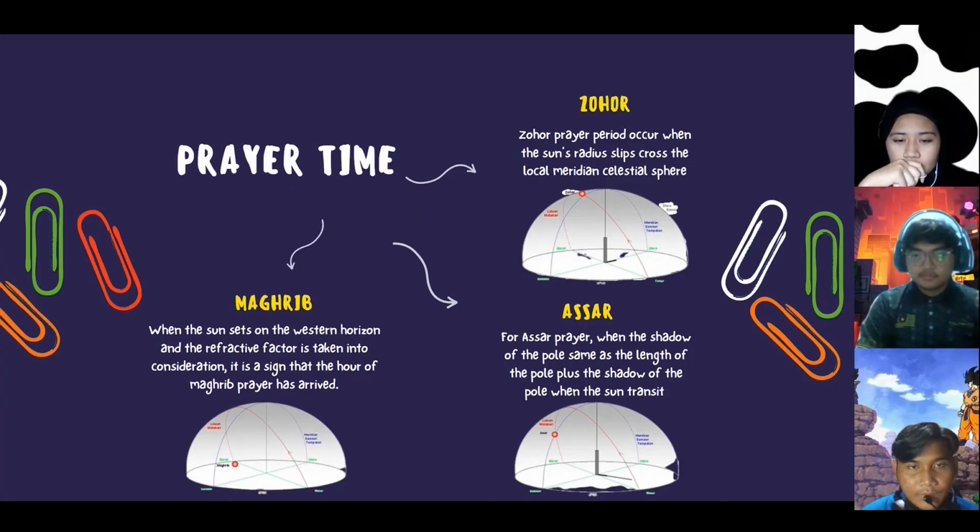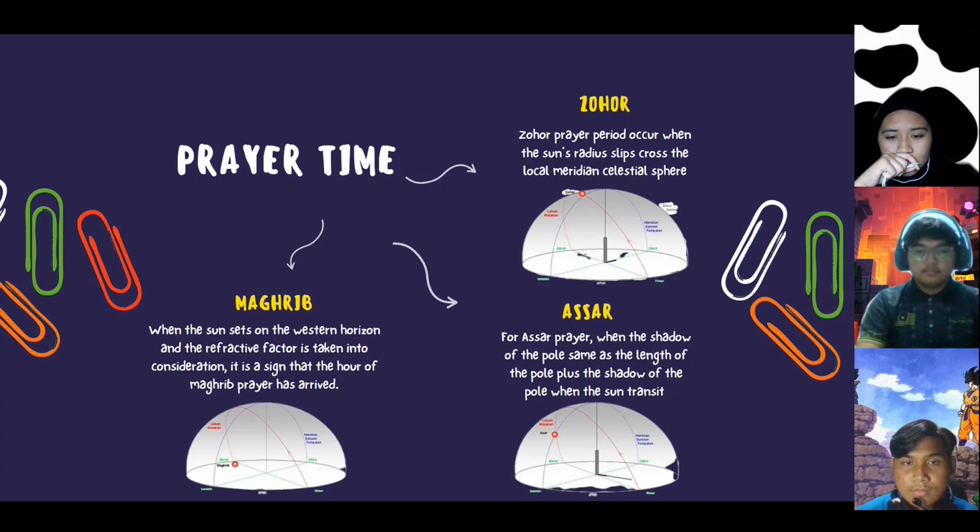The Zohor prayer period occurs when the sun's radius crosses the local meridian of the celestial sphere. For Asar prayer, it is when the shadow of the pole is the same as the length of the pole plus the shadow of the pole when the sun transits. When the sun sets on the western horizon and the refraction factor is taken into consideration, it is a sign that the hour of Maghrib prayer has arrived.